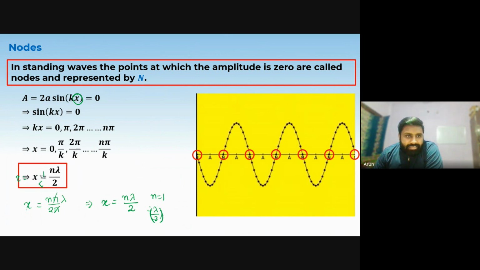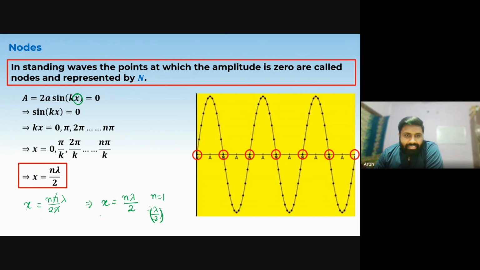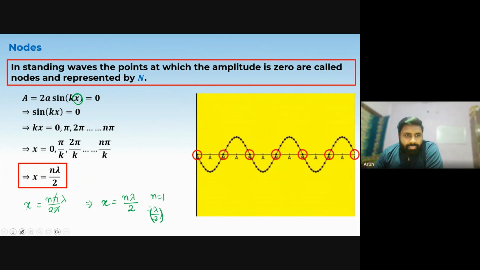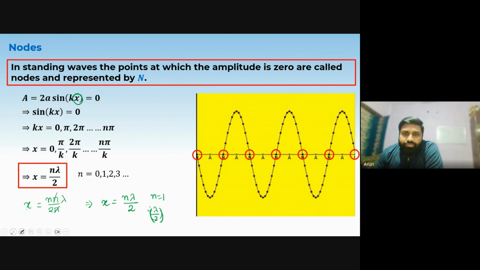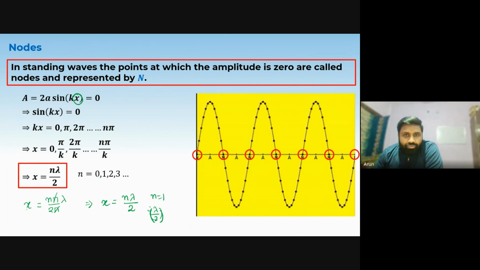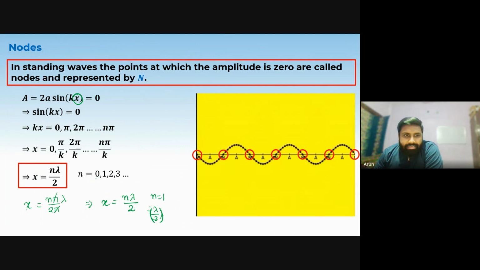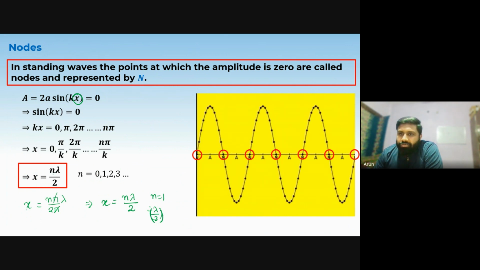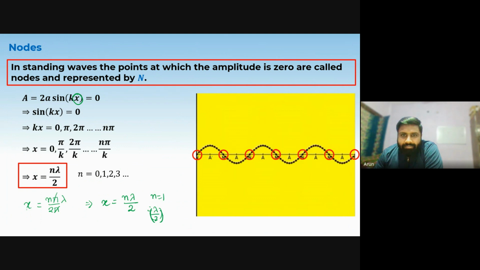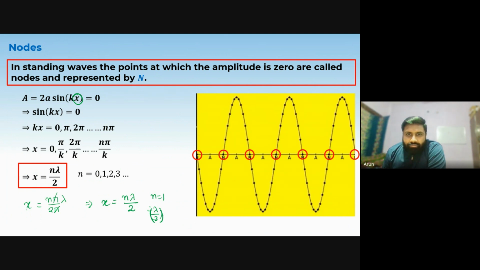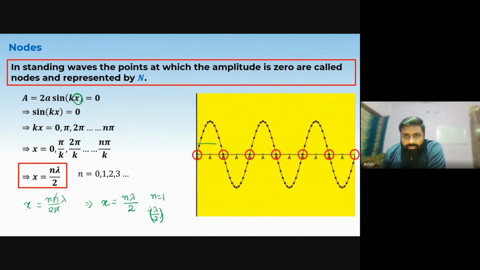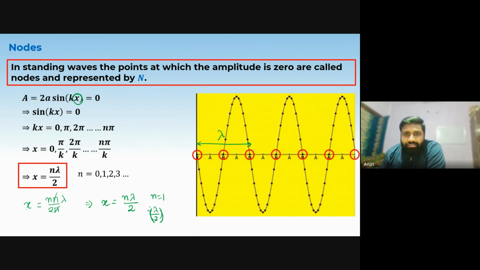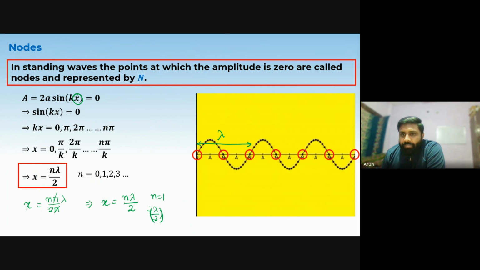So x equals n lambda by 2, the same that I have written here. n is 0, 1, 2, 3. At n equals 0, you will get a node. When you put n equals 1, the value of x will be lambda by 2. So at lambda by 2, you will get a node. From here to here there will be lambda. This is the wavelength, completing one cycle.